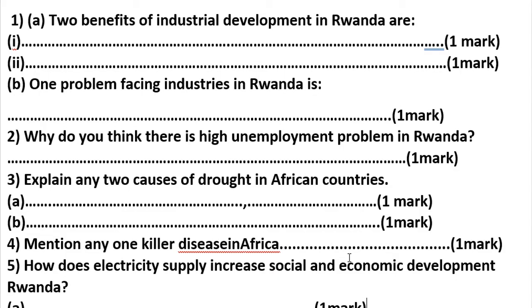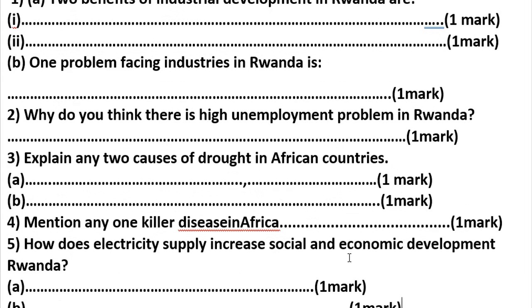We can say high level of industrial fume or smoke, like carbon monoxide, which is released into atmosphere by vehicles. Those may cause global warming.